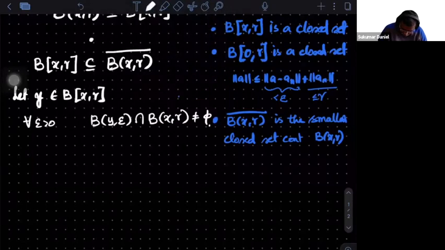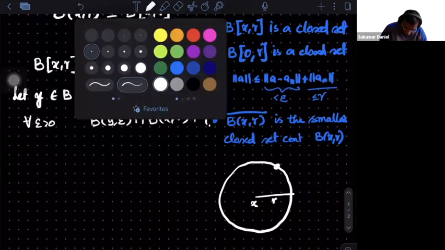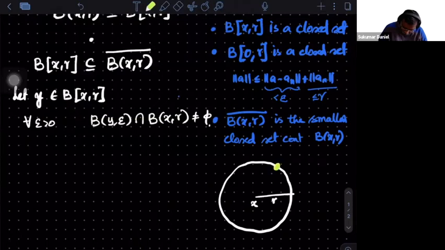So this is something like Bxr. So this is x and this is the distance r, and you are taking a point on the boundary. So I take another color, say. So this is an element y. Okay, that's what we are thinking. It belongs to the closed Bxr.